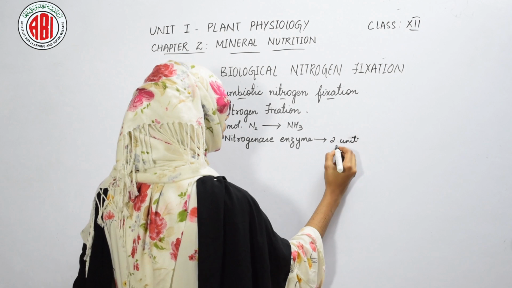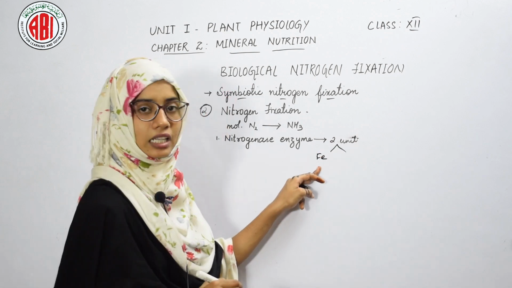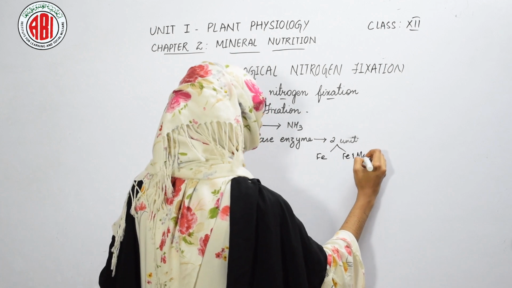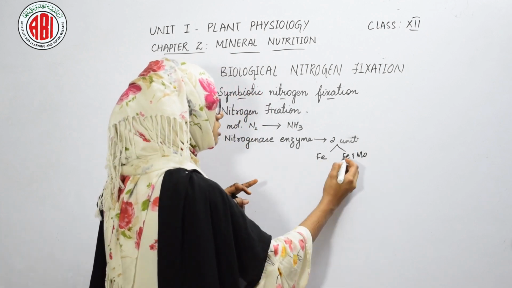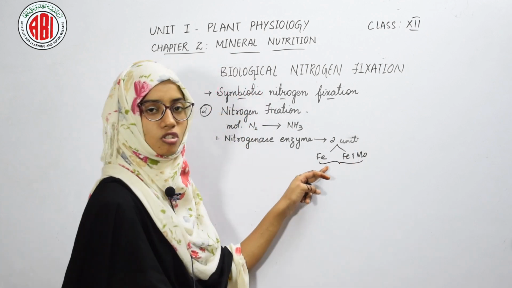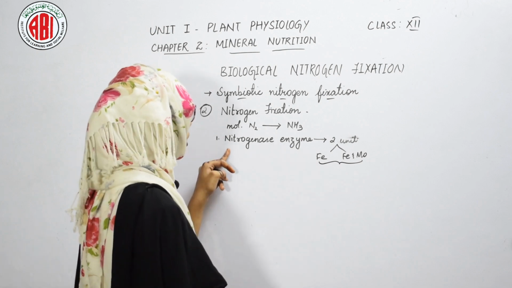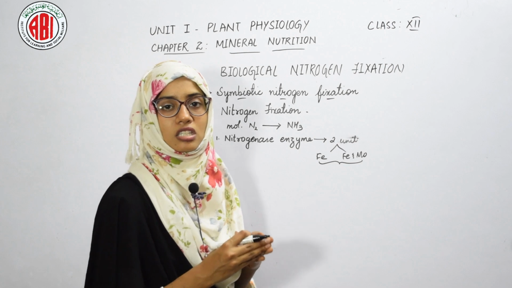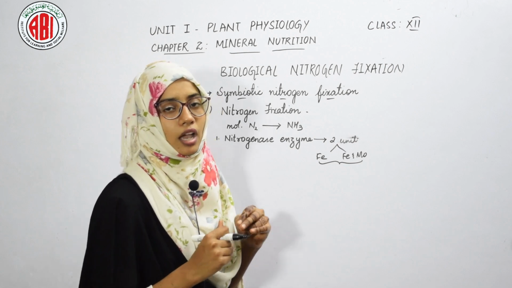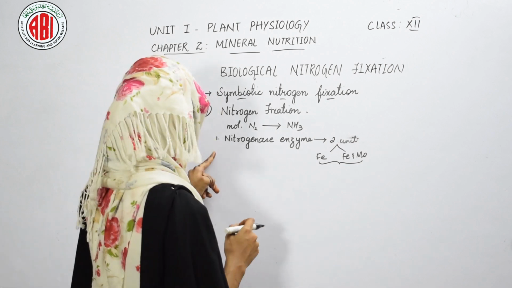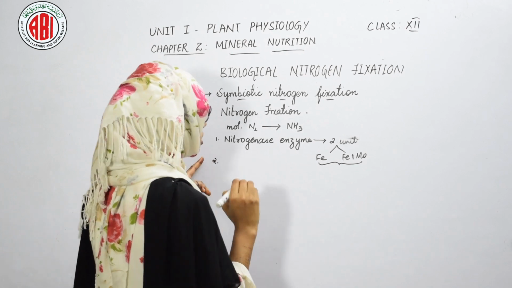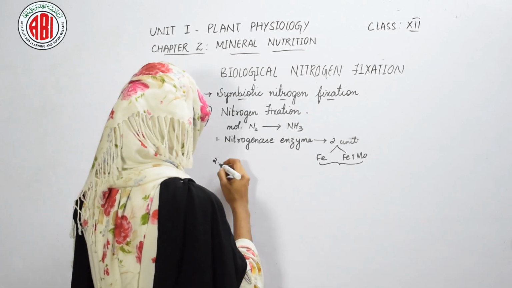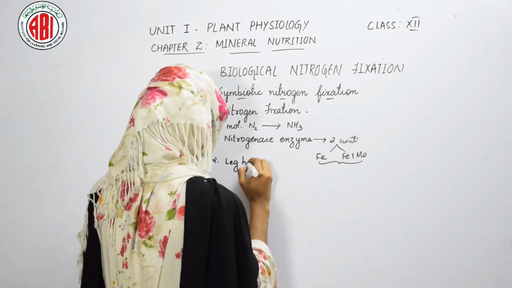The first unit contains the iron protein, and the second unit contains the iron and molybdenum protein in its structure. This makes up the structure of the enzyme nitrogenase. This nitrogenase enzyme needs anaerobic condition to carry out nitrogen fixation. And the next requirement to carry out nitrogen fixation is leg hemoglobin.